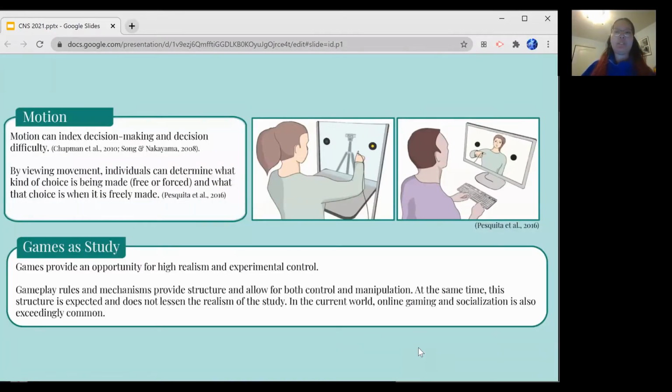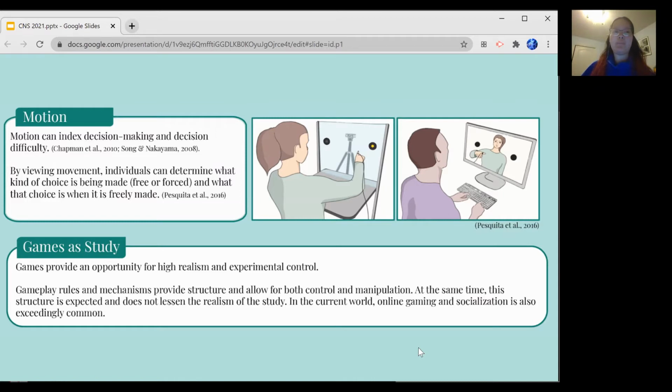Prior work shows that decision-making extends beyond the mind and can be indexed by motion, such that observers can determine whether a decision is freely made or forced, or determine what decision is being made before it's even completed. This, coupled with prior work demonstrating different behavior under different goals, led us to the use of games as context for a study.